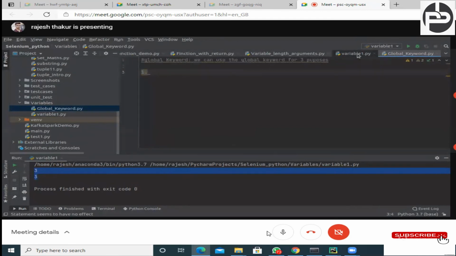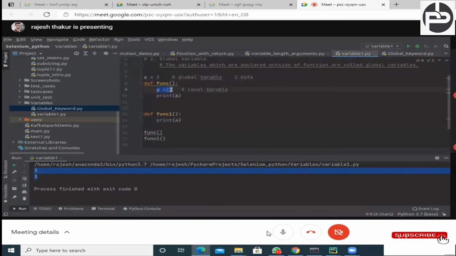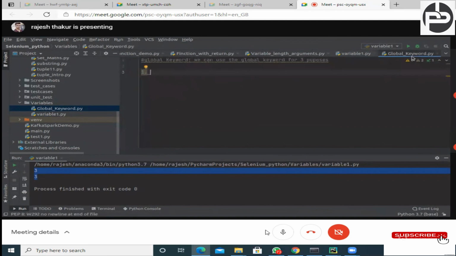I told you that if you define any variable inside a function, it is known as a local variable. But let's suppose you want to define a global variable inside a function itself, what you can do is mention the global keyword.